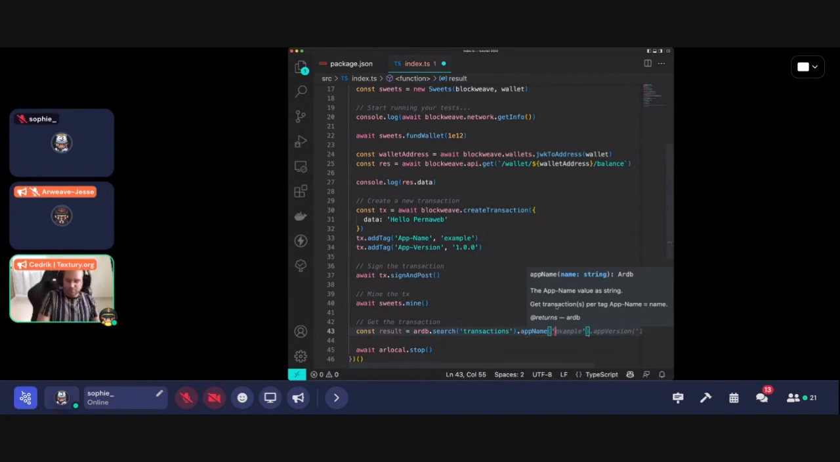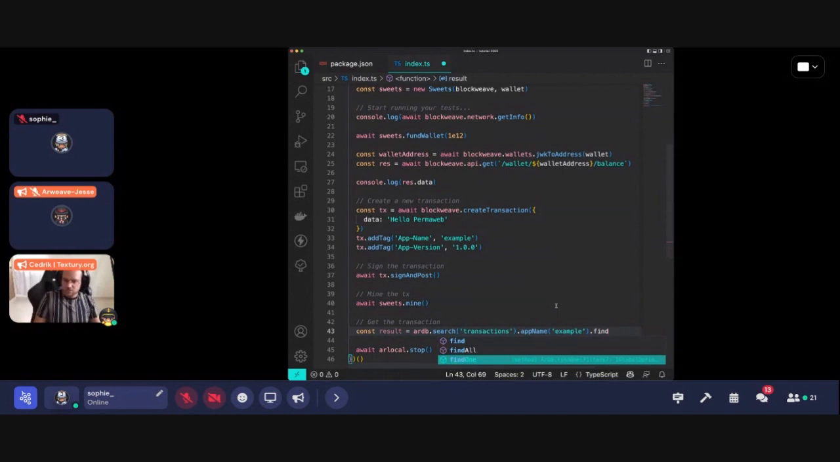Let's use the app name example. We don't need to use the version right now. And find one. So yeah, that's what I wanted to show. You can do a find. A find will search for the latest 10 transactions that have that app name.